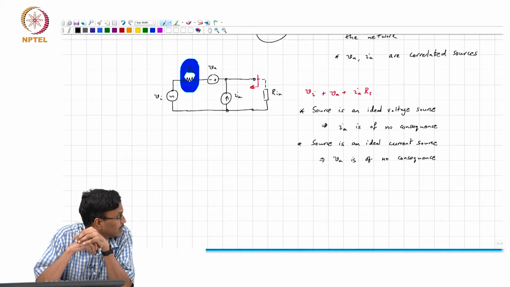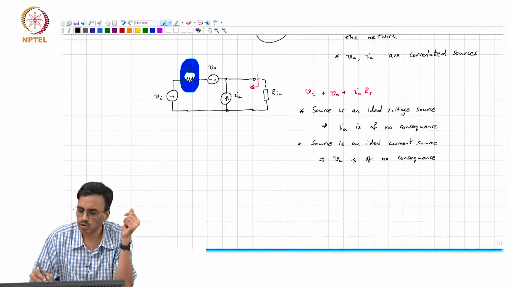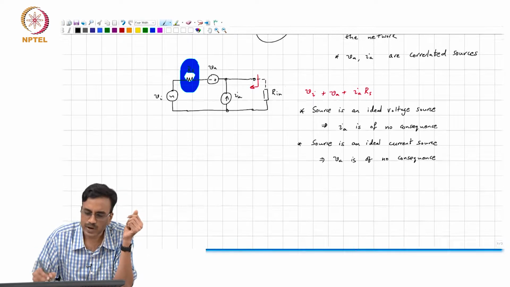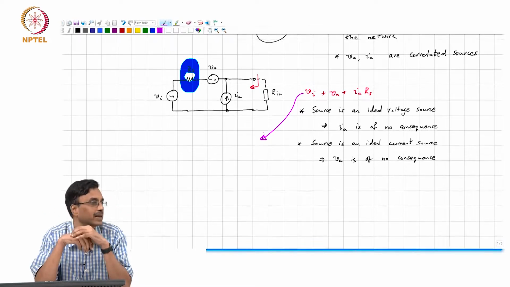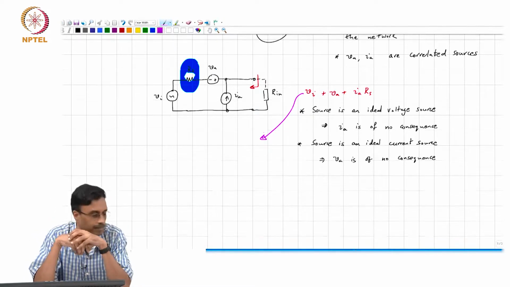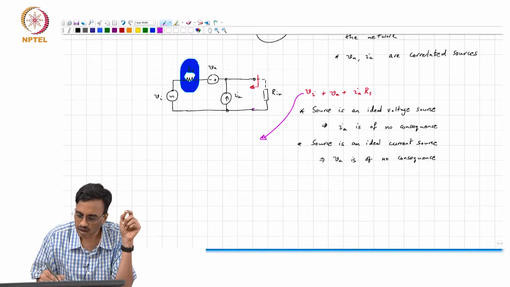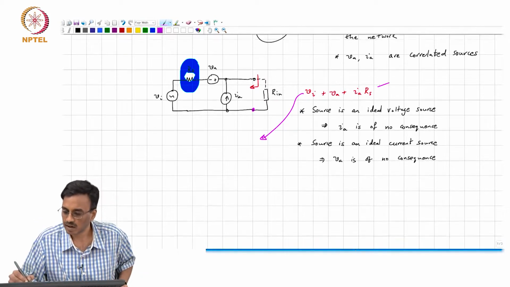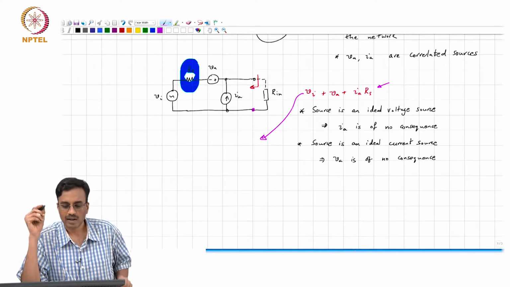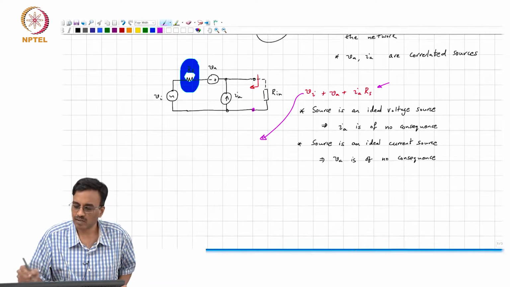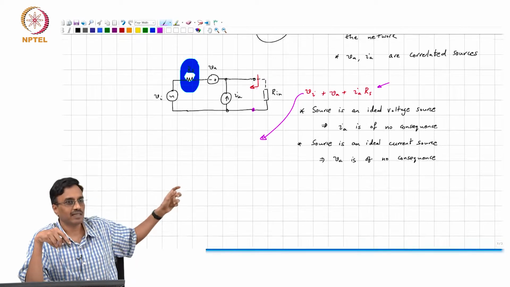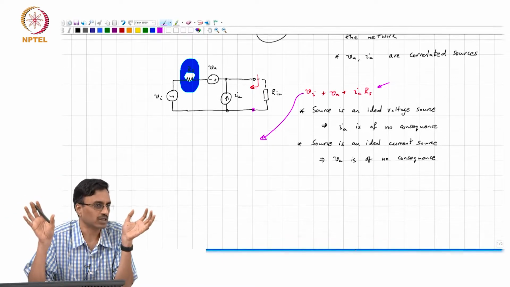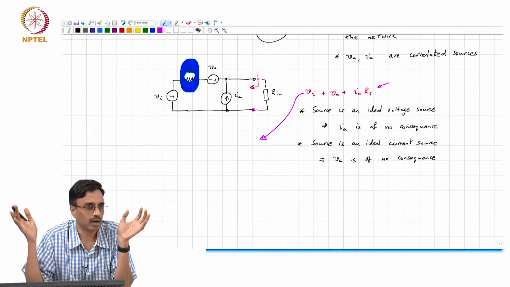And this also points to the fact that there is a sweet spot as far as choosing RS. Remember that this Thevenin voltage here is this, right? And that VTH times Rin by Rin plus Rs is going to get amplified, or processed, by the rest of the network, correct?